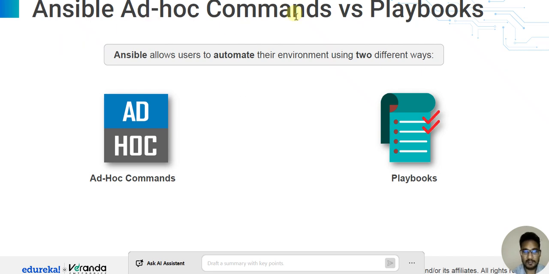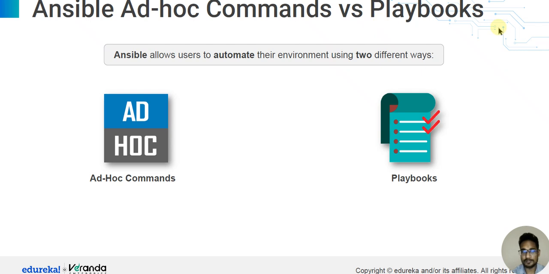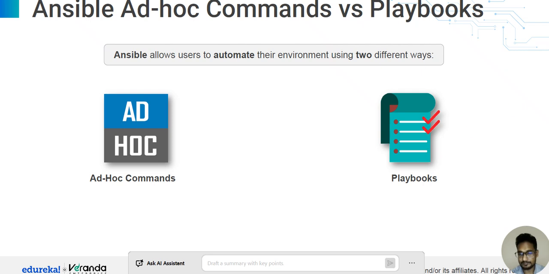So Ansible: ad hoc commands and playbooks. Ansible allows users to automate their environment using two different ways, ad hoc commands and playbooks. Ansible में दो डिफरेंट वे में काम करता है। एक तो हमारा एड हॉक कमांड्स में काम करता है, एक दूसरा हमारे प्लेबुक्स पर काम करता है. So Ansible automates the environment using two different ways, ad hoc commands and playbooks.